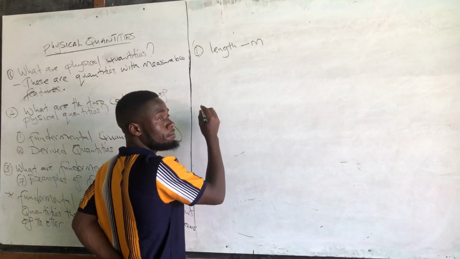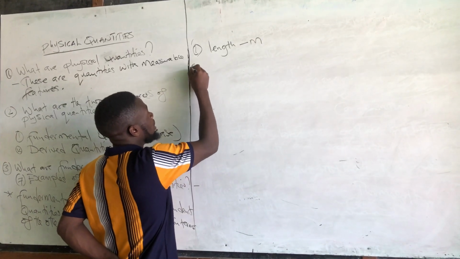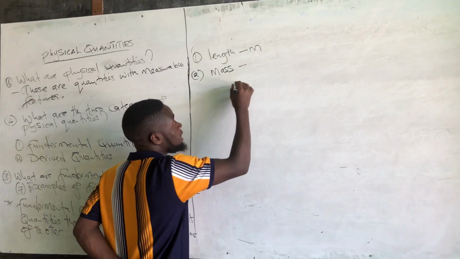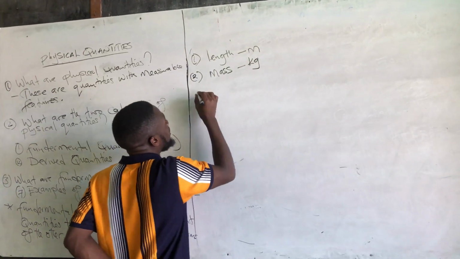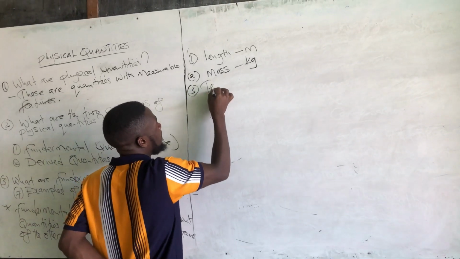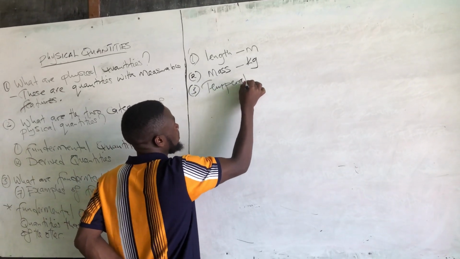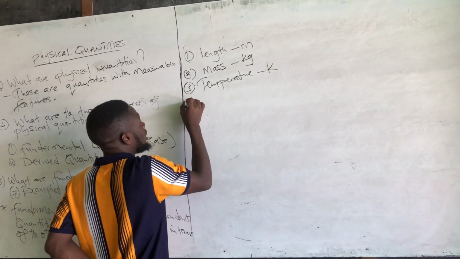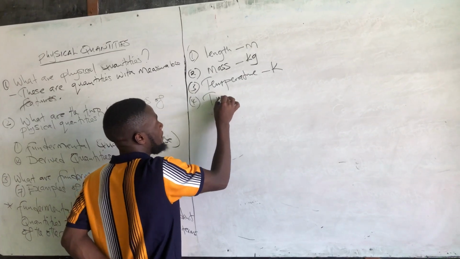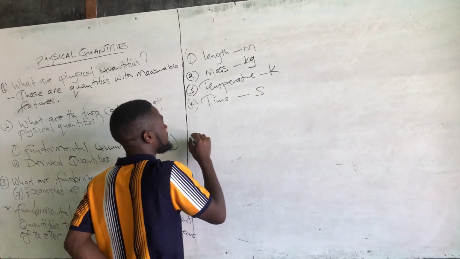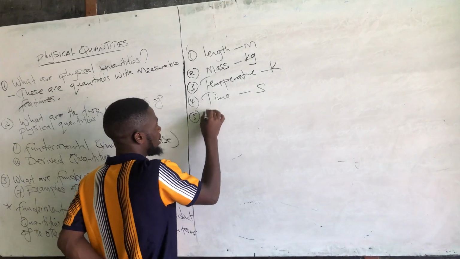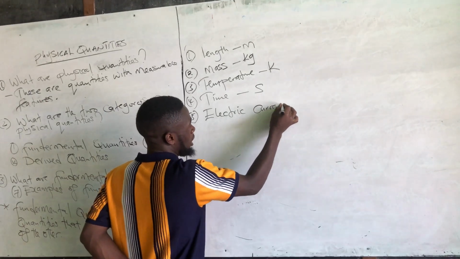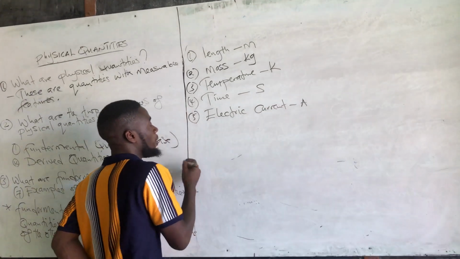So let's go to number 2. We have mass, and mass is measured in kg. Number 3, temperature. Number 4, time, in seconds. Number 5, electric current, and electric current in amps, or ampere.